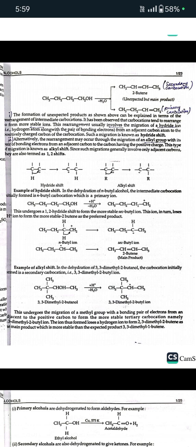Now here is an example of hydride shift. In the dehydration of n-butyl alcohol, the intermediate carbocation initially formed is the n-butyl carbocation, which is a primary carbocation. This undergoes a 1,2 hydride shift to form the more stable secondary butyl ion. This ion in turn loses H+ ion to form the more stable 2-butene as the preferable product.